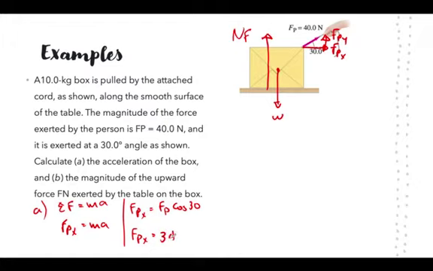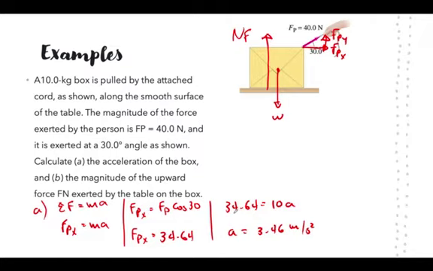So Fpx is equal to 34.64 newtons, which means that 34.64 is equal to mass 10 times acceleration, which means that the acceleration is going to be equal to 3.46 meters per second squared.